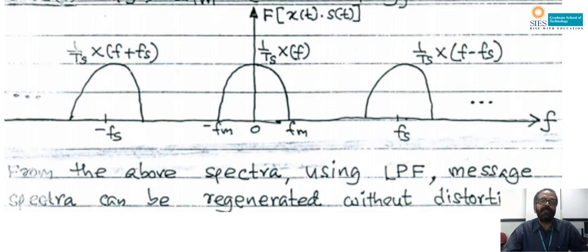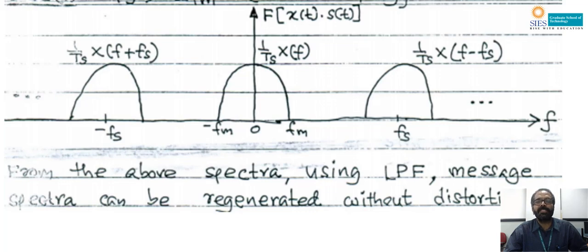So here I am going to take 3 different cases. Case 1, sampling frequency fs greater than twice fm. Case 2, fs is equal to twice fm. Case 3, fs less than twice fm. Finally, we should be able to prove the result that for fs greater than twice fm and fs equal to twice fm, the original signal can be regenerated without any distortion.